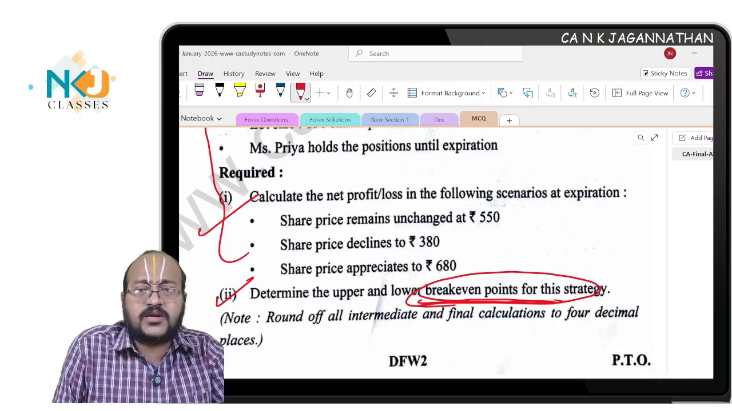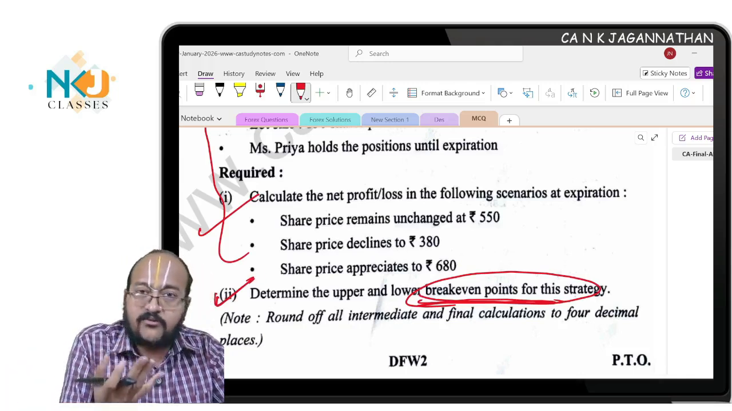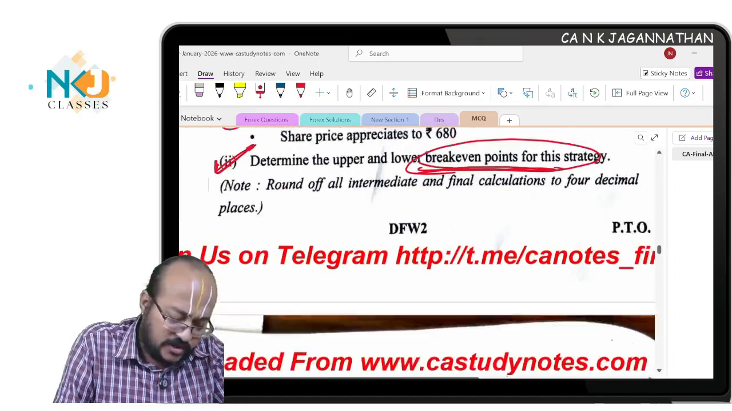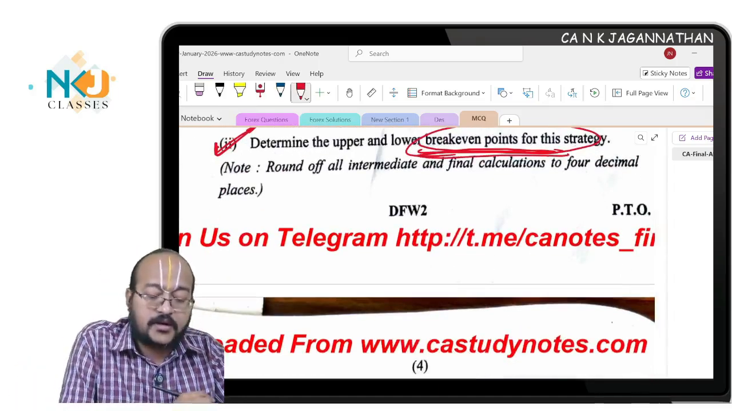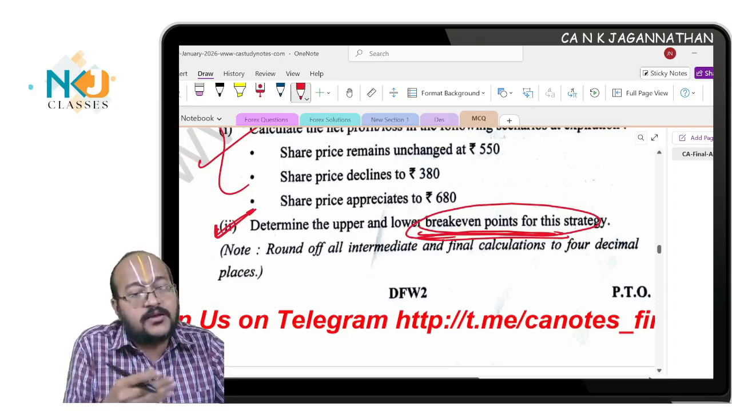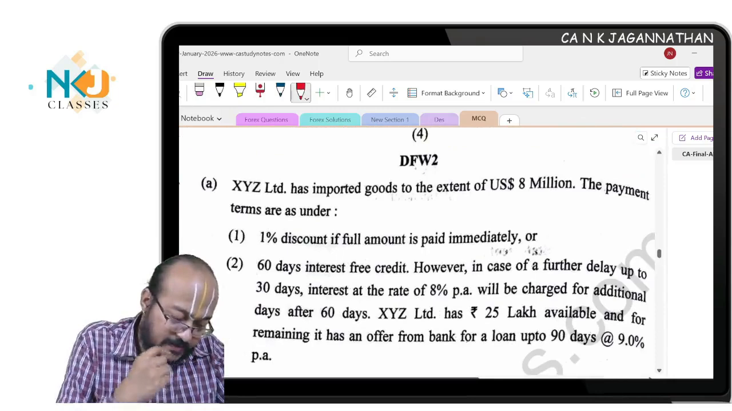I also used to think why we discuss all these for so many hours, but here, at least 2 marks they have asked. Anyway, this is very, very important. So break-even points also they have asked. This is why I tell you, expect the unexpected. This was never expected because they have linked this break-even FSP within this strangle strategy. Very good question. This is a new question.